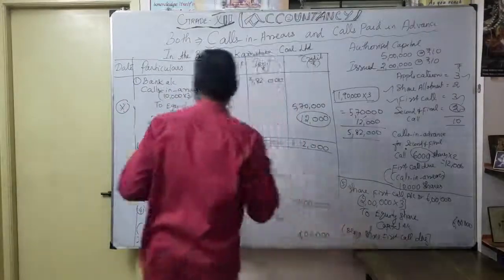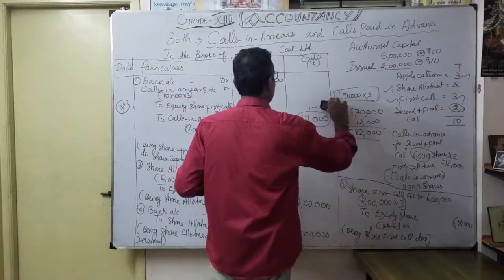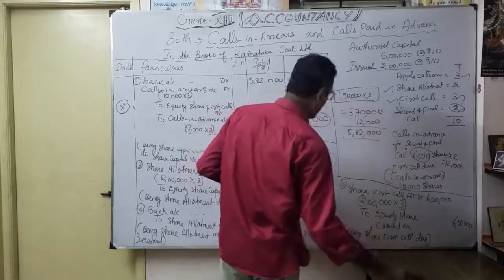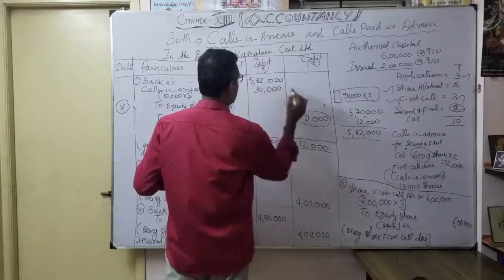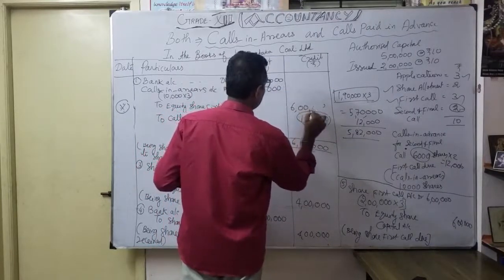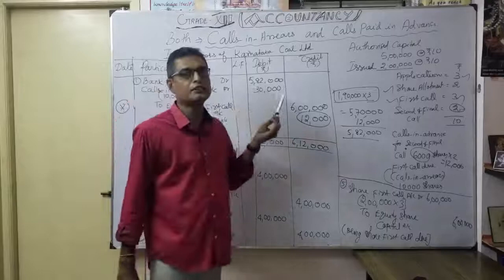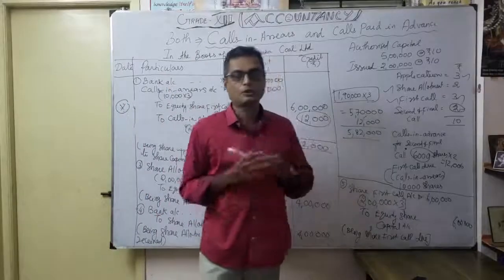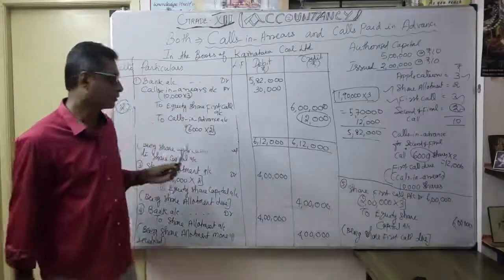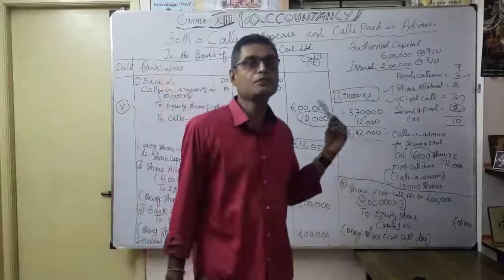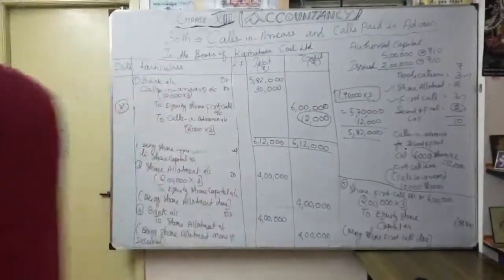So here, just for understanding purposes, again I will make it 6 lakhs. We want to show with exact clarification calls in arrears 30,000 on the debit side, not yet paid. So actually, first call, how much is supposed to be received? 6 lakh. But received only how much? 5 lakh 82, and this 5 lakh 82 is inclusive of the second call also. That's why this problem is very, very important: how to record calls in arrears and calls in advance account. Now let's see how the effect of the disclosure in the balance sheet. Now we are going to discuss the effect on the balance sheet. Let's see now.